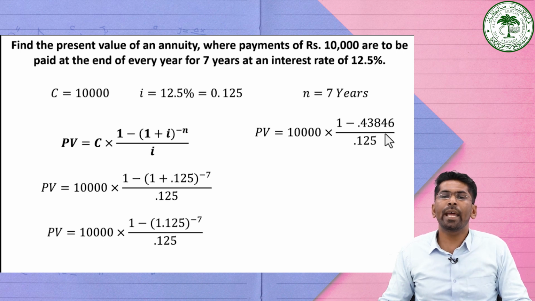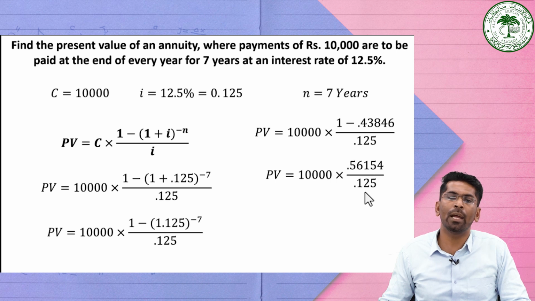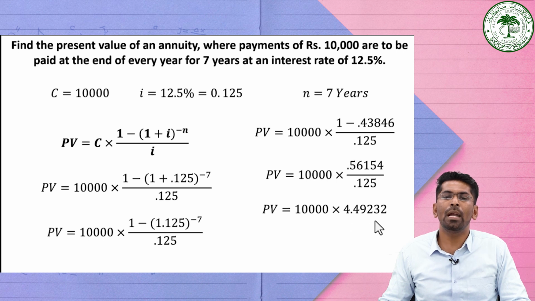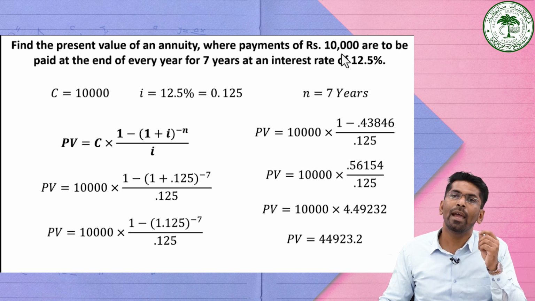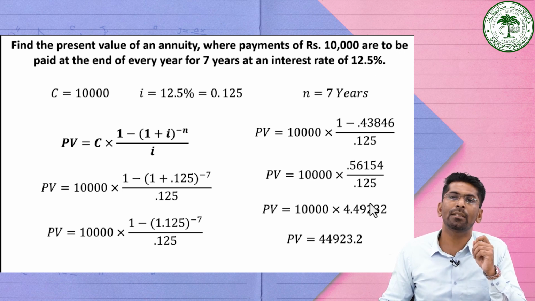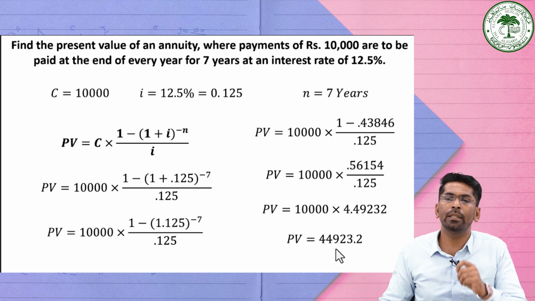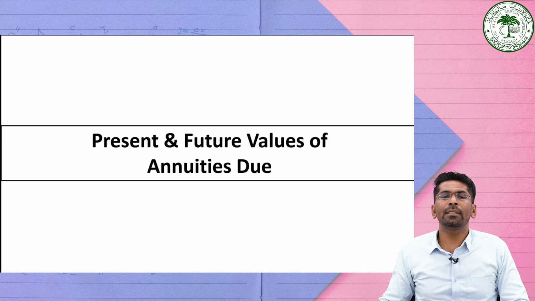0.43846. So subtracting 1 minus 0.43846, it becomes 0.56154, divided by 0.125. Dividing these two terms, it becomes 4.49232. Multiplying with 10,000, it will give you 44,923.2. So the present value of the payment you are going to make, that is 10,000 for the next 7 years at an interest rate of 12.5%, is 44,923.2.